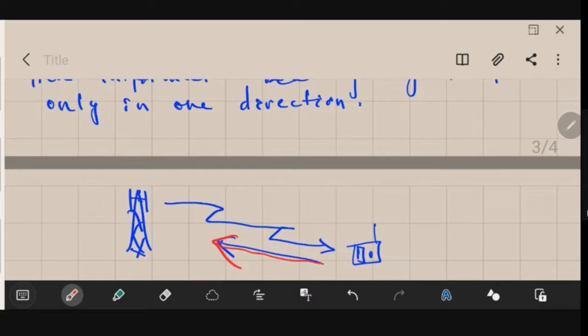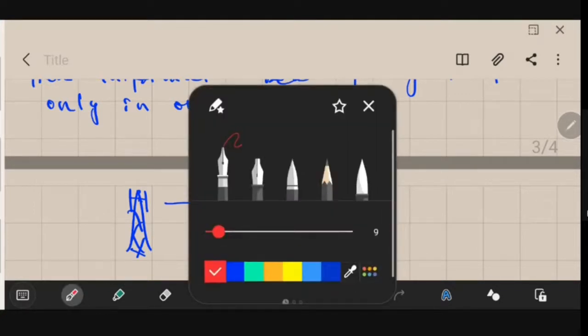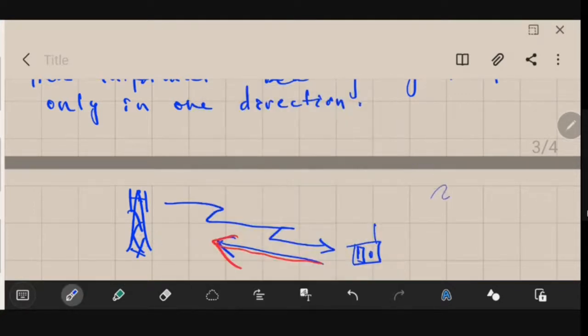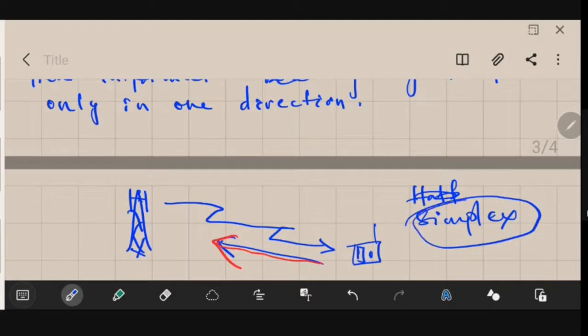So in broadcasting, the flow of information is only one way. The other name for this one way communication is simplex. Remember this term, simplex communication. So simplex means one way communication, and this broadcasting is a one way communication.